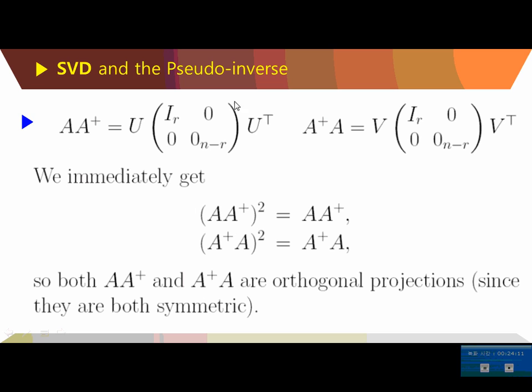And A dagger A looks like this: the identity matrix and zero matrices here, with U and V transpose. A dagger A can be found in this way. And A dagger A squared is equal to itself, A dagger A. What this means is that A A dagger and A dagger A are orthogonal projections. So we can use the nice properties of the orthogonal projections with this pseudo inverse.